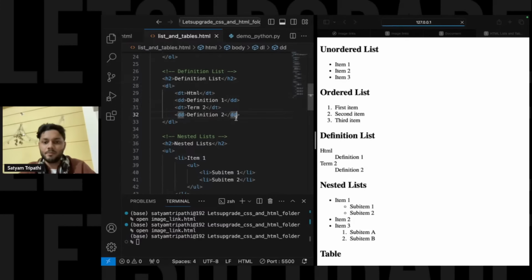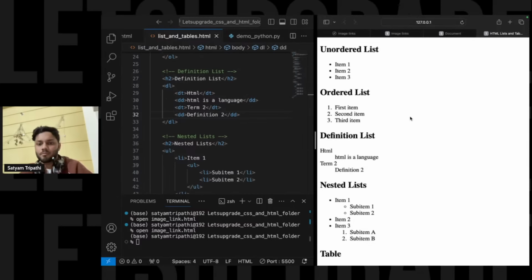Let me save it. Just see, HTML. Over here I'll write the definition of HTML. Okay, HTML is a language, that I'll write over here. Okay, so you can see what we have done. This is your term, and this is the definition of it. All right.